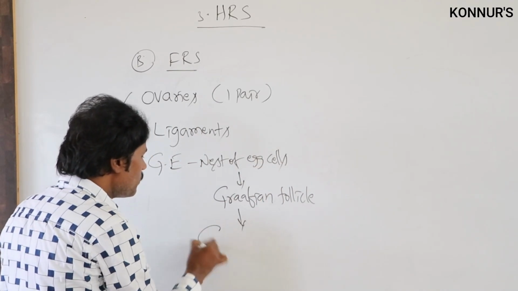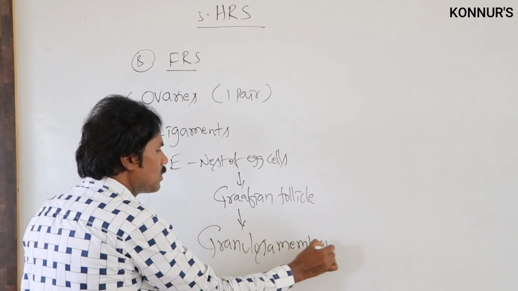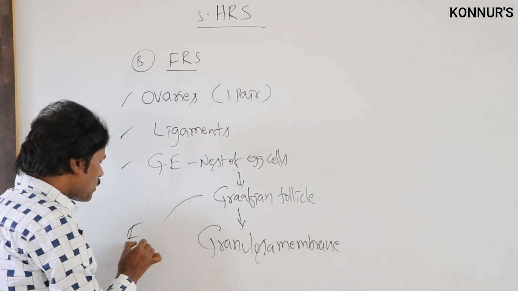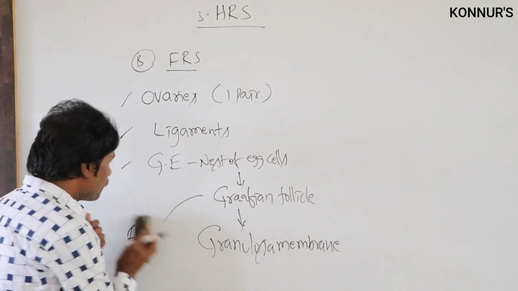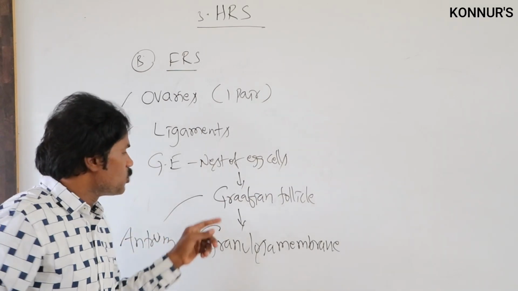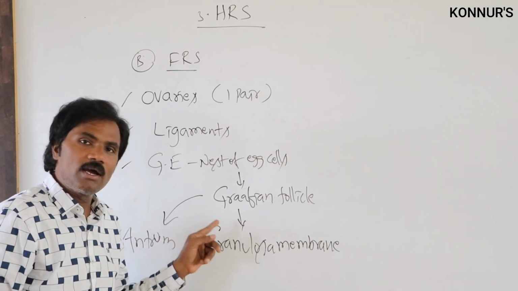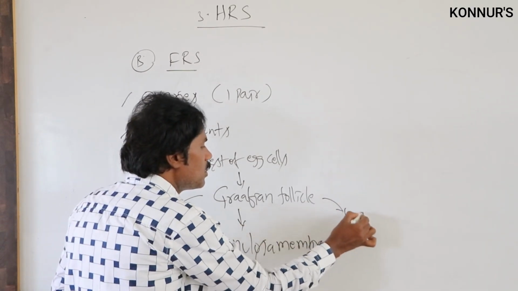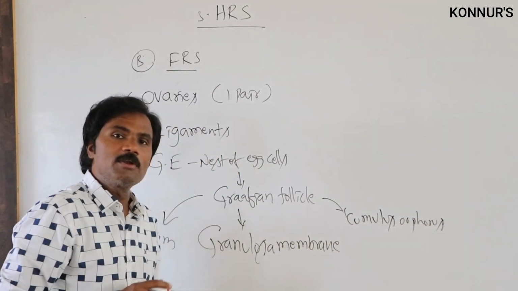In this there is the granulosa membrane. Apart from this, there is the follicular space, which we call the antrum. Then the cumulus oophorus is present.